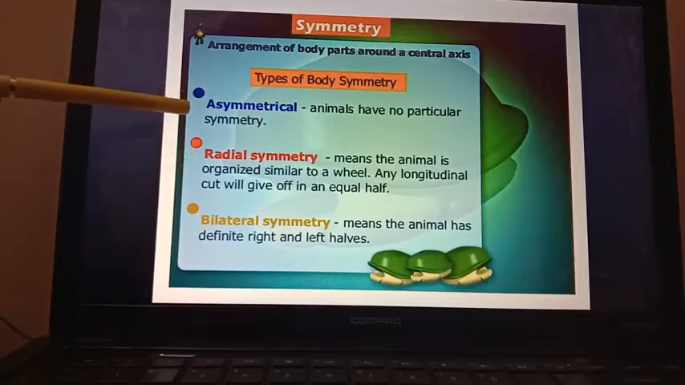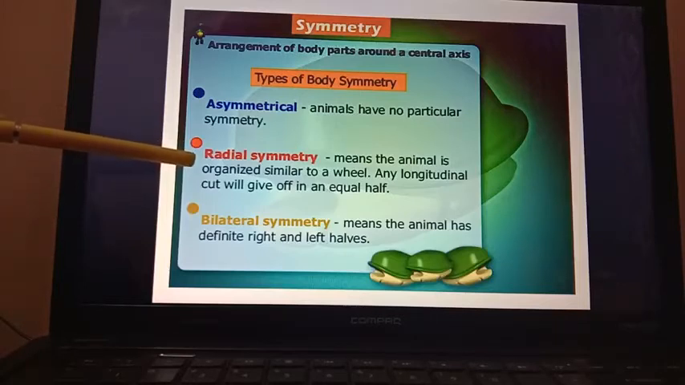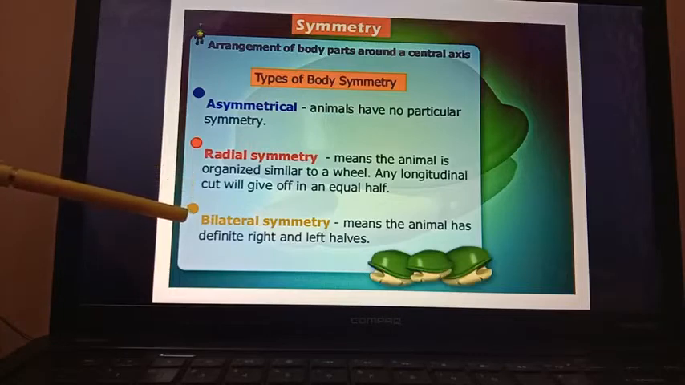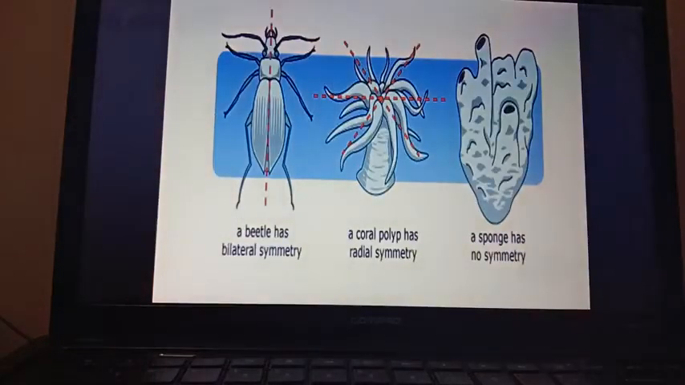Asymmetrical means obviously the animals that do not have any type of symmetry. Radial symmetry means the animal is organized similar to a wheel. That means if you cut the organism along any longitudinal axis, it will give you equal halves. And bilateral symmetry means if you cut an organism in the middle line, it will give you the same right and left halves. So by seeing the pictures, you can understand nicely. First one is the asymmetrical, this last one actually here.